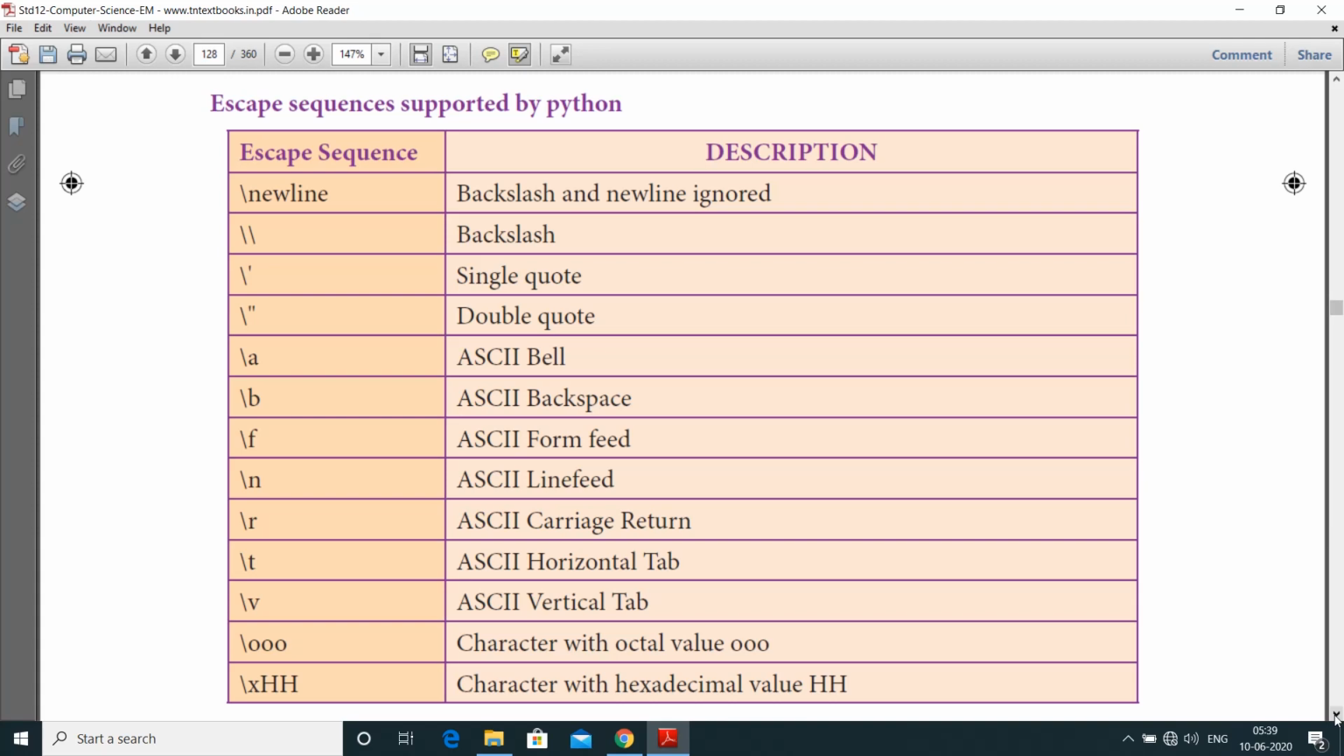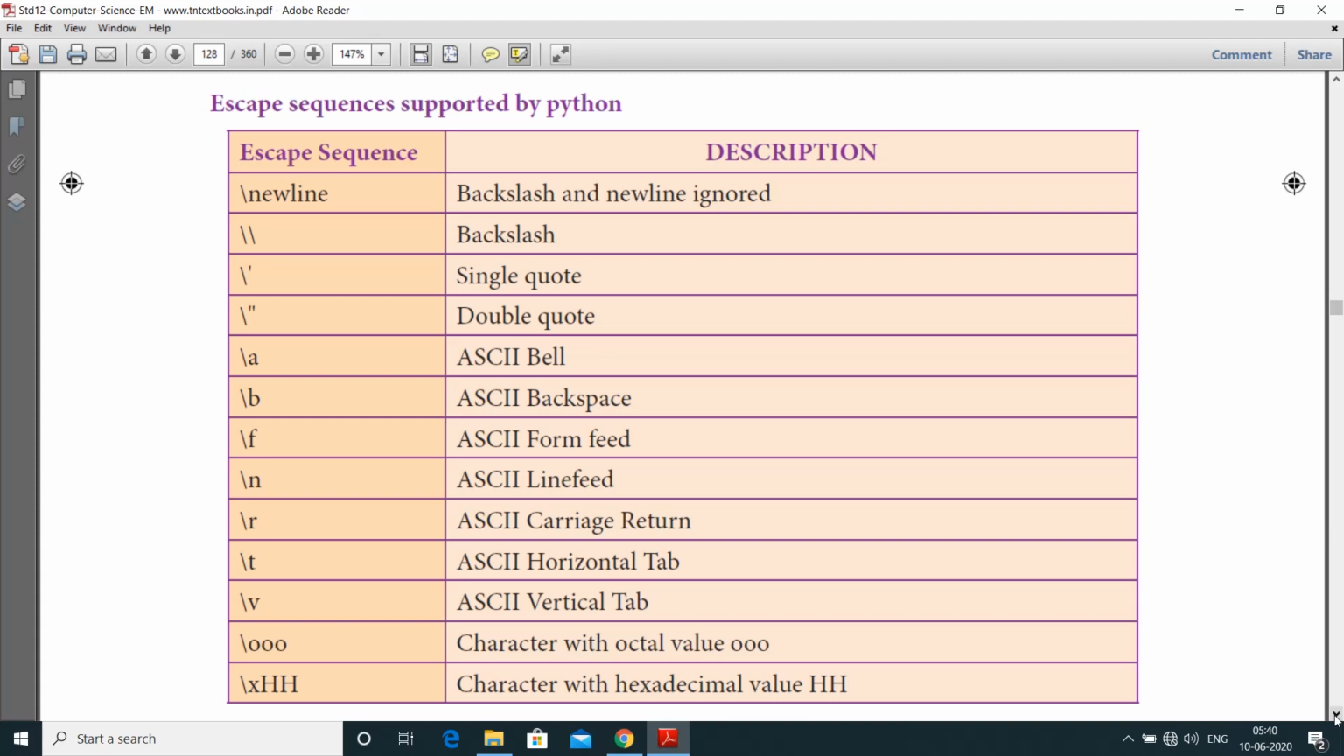Next one is slash a, which means ASCII bell. ASCII bell is nothing but a control character. Here it sends a bell sound to a printer or a terminal, nothing is printed, an audio beep sound is produced, and the console shows it on the screen as slash 007. Next one is slash b, ASCII backspace, which means delete the preceding character.